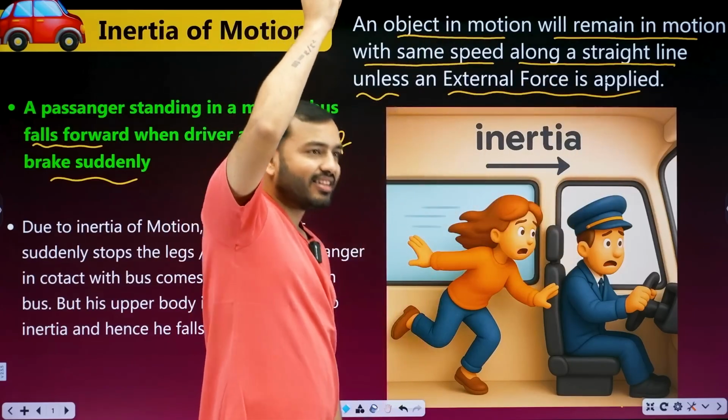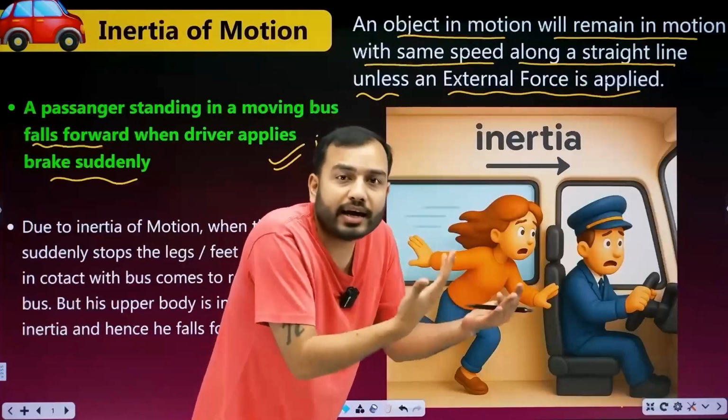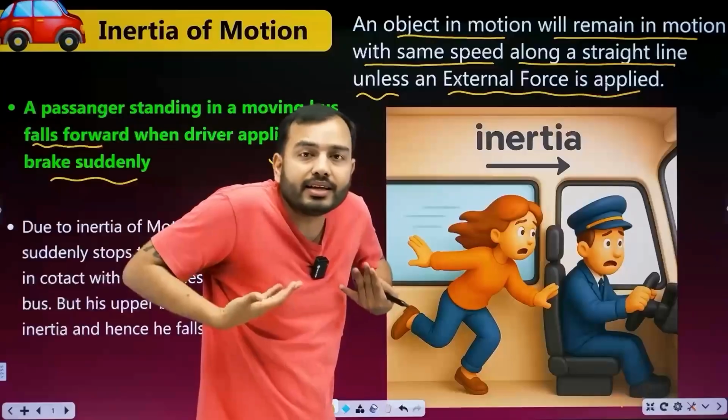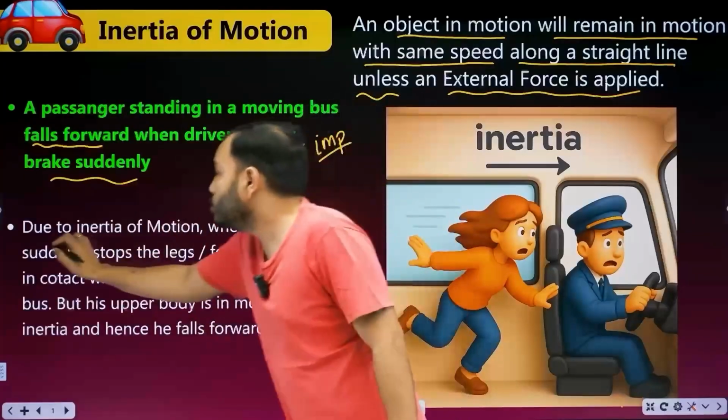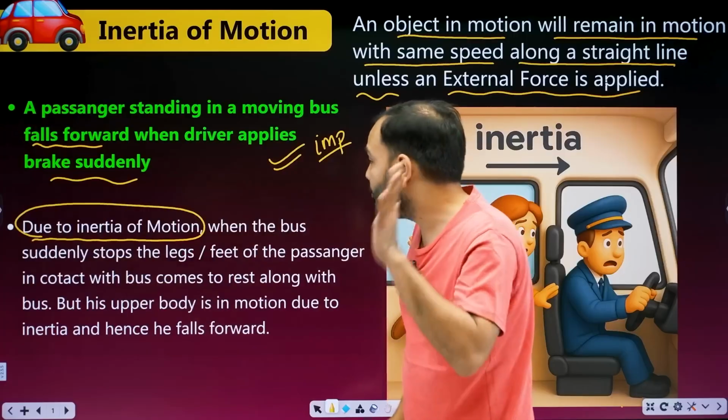And then the aunties' panchayat. Oh, what happened? Feet stopped, but the rest of the body, the upper body, didn't stop. Got it? So what is this? Due to inertia of motion. Write that down, beta. You will get half marks just for that.